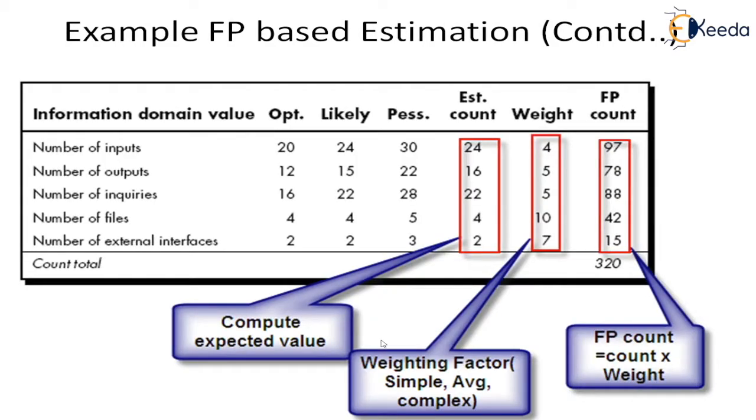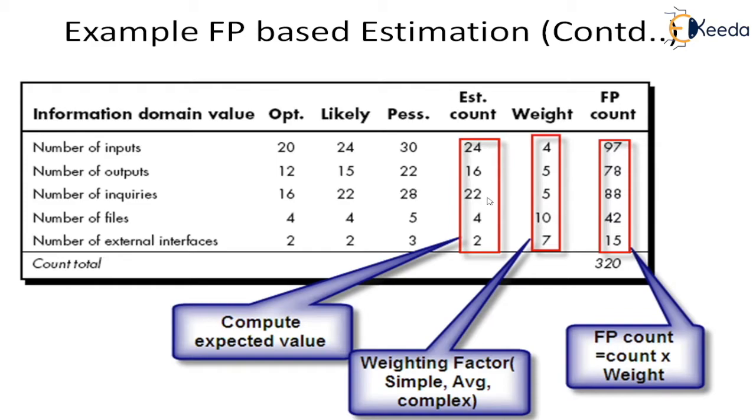So here, let us say the number of inputs. This is the optimistic, likely, and pessimistic, and so this is the estimated count. And we will consider that each of these is average, so they will have only a single weight. So if this is the weighting factor, simple, average, complex, here we are taking average. So for number of inputs it is 4, whereas for number of files it is 10. The weighting factor is a standard given by IFPUG. You can go to IFPUG on the internet and you can see all these things. They are all in the public domain.